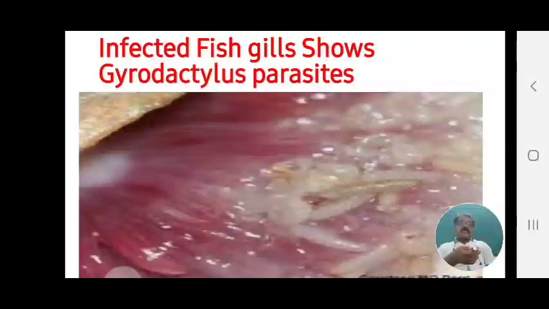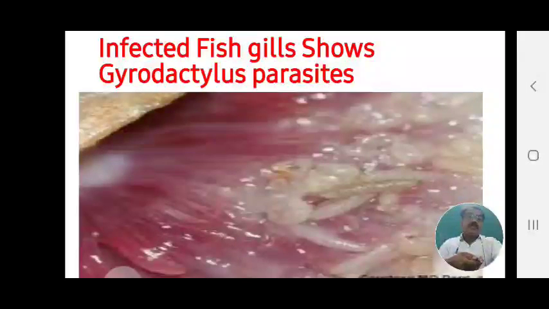Infected fish gills show the Gyrodactylus parasite. This is the gill slits. This is the infected fish, with Gyrodactylus elegans. These are the Gyrodactylus parasites, attacking.